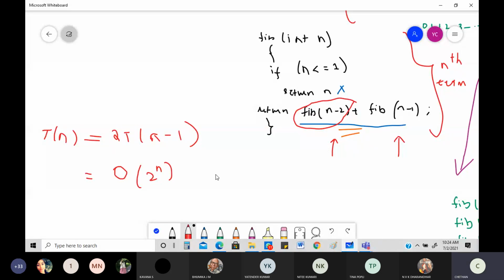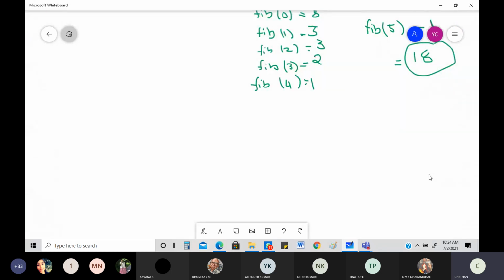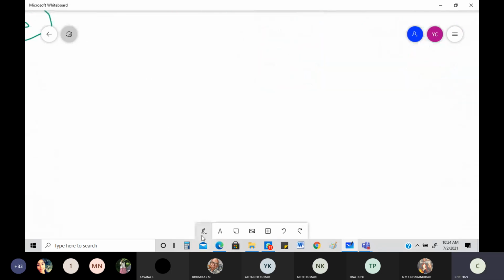So can I reduce this time complexity even further? If I can reduce that time complexity even further, then we can say that that will be a better aspect. For that, what we can do is very simple. We can write this entire Fibonacci in what is known as the iterative method. We can easily do it in terms of your iterative method.